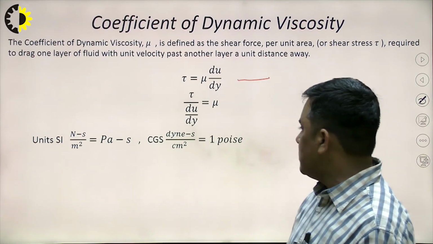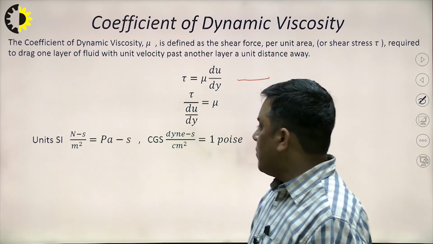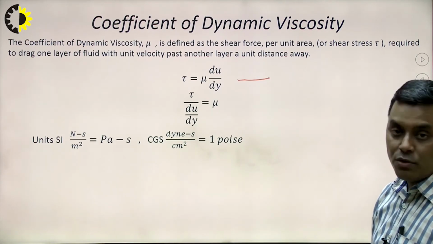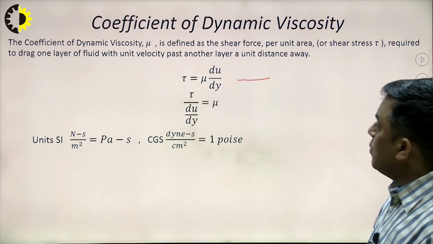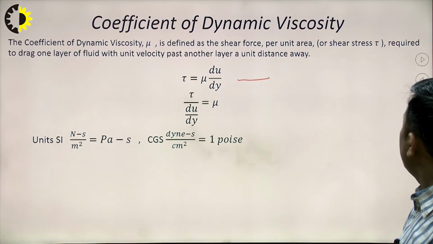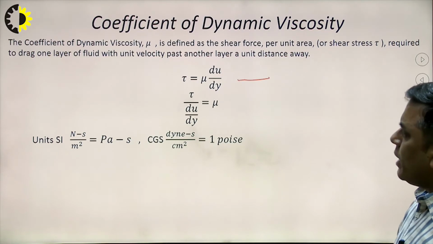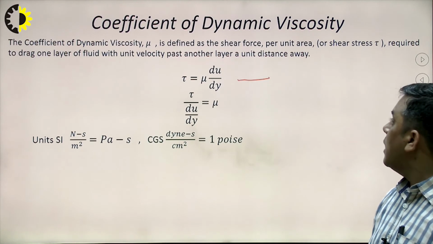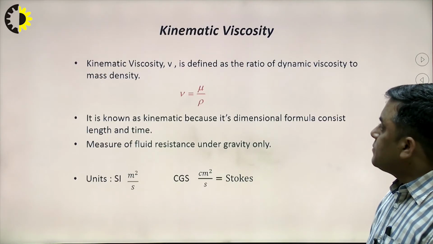On that basis, we can find out the units of the coefficient of dynamic viscosity. The coefficient of dynamic viscosity is defined as the shear force per unit area required to drag one layer of fluid with unit velocity past another layer at unit distance away.